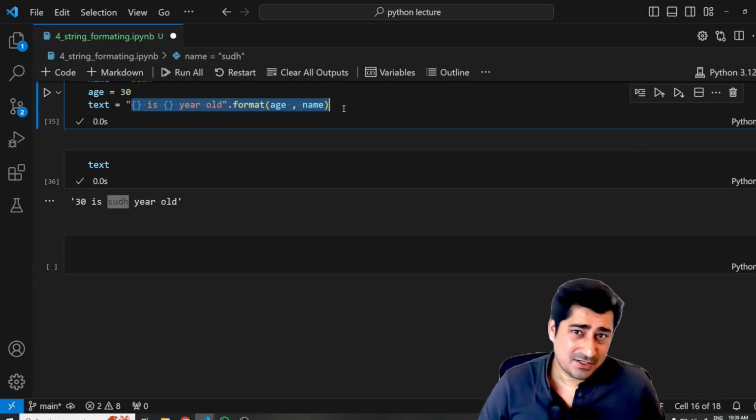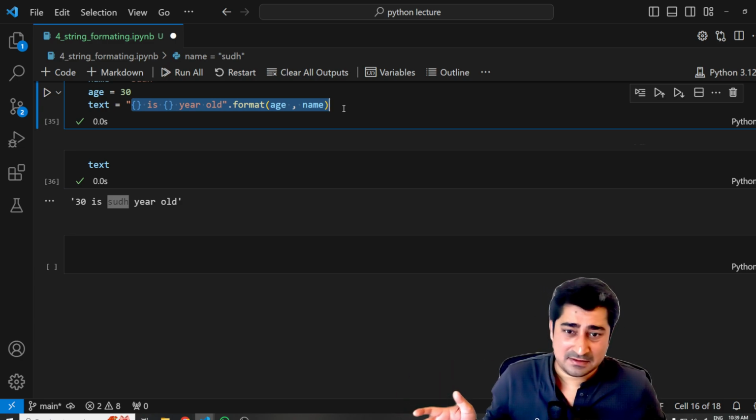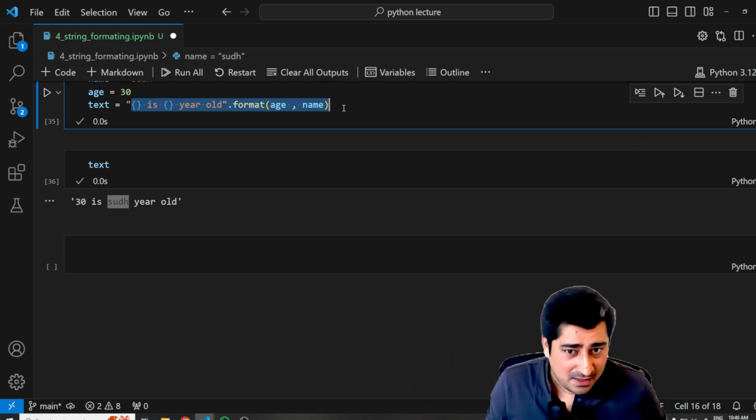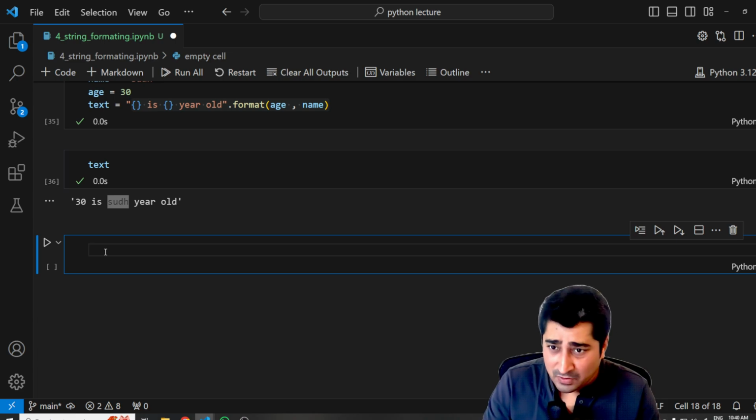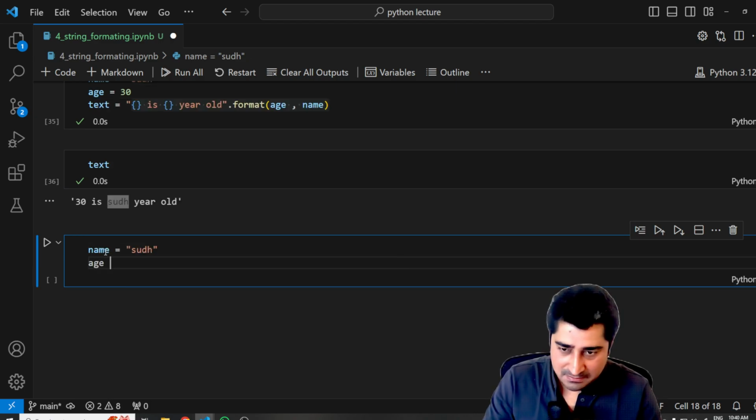Now, let's suppose I don't want these things to be available in a sequence. I want these things to be available in any sequence, in any way. How will I be able to achieve it? Let's try to understand that part. So here, what I can do is I can write a name. Name is equal to SUDH. I can write age. Age is equal to 30 over here.